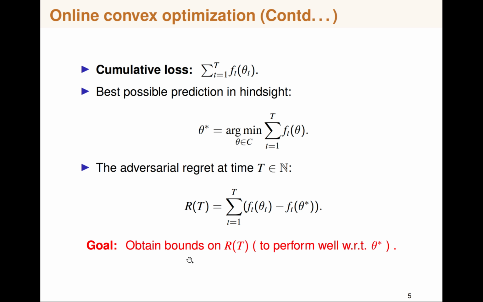Our goal is to bound the regret, R of T, and this entity depends on theta star, which we are not aware of. So this makes it a bit trickier.